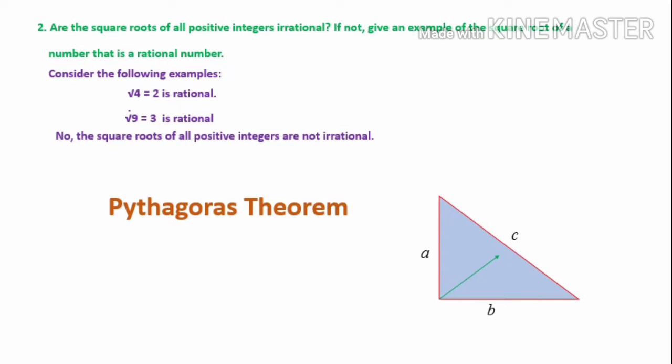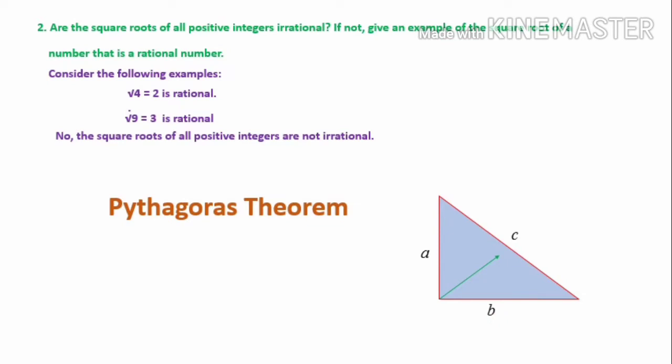The Pythagoras theorem says the square of the hypotenuse, here c, is equal to the sum of the squares of the other two sides, means a square plus b square.